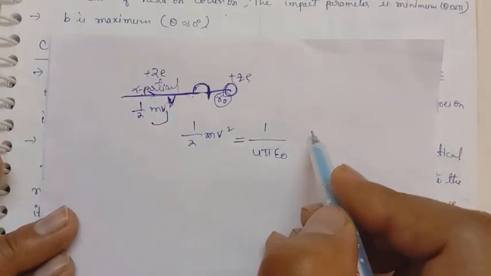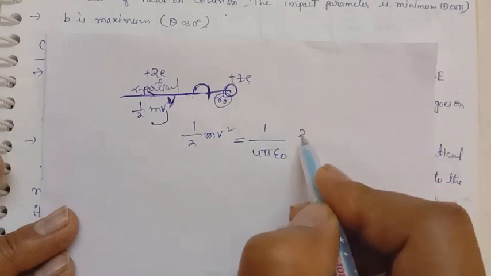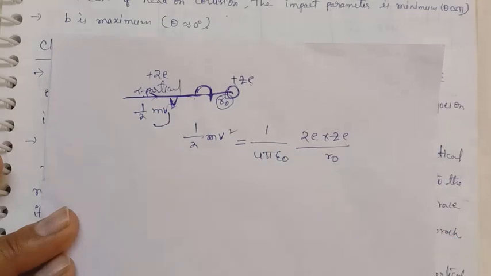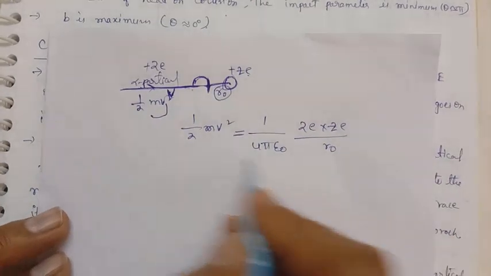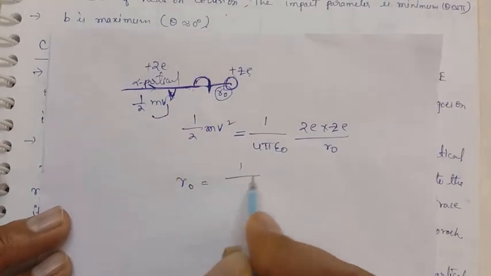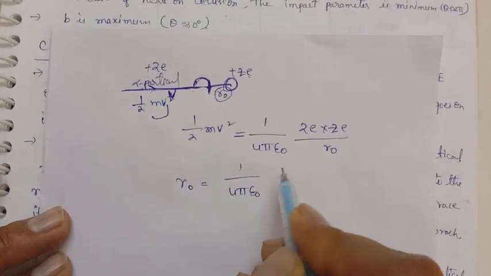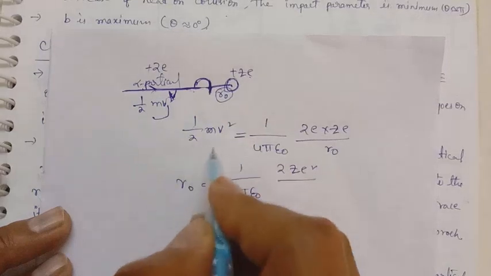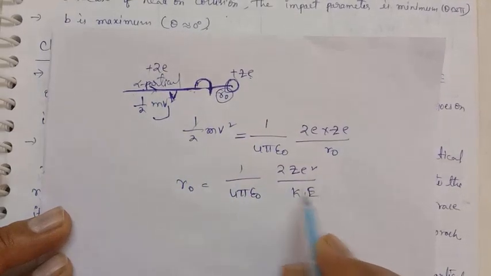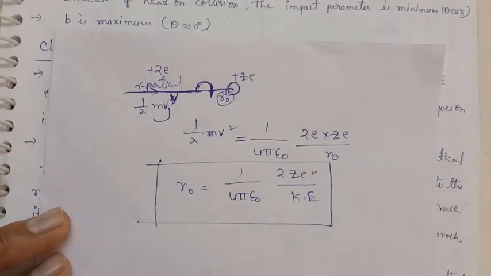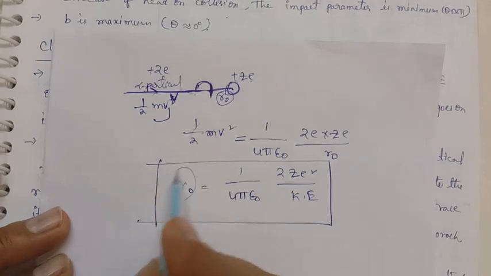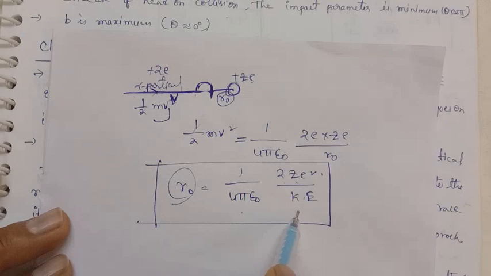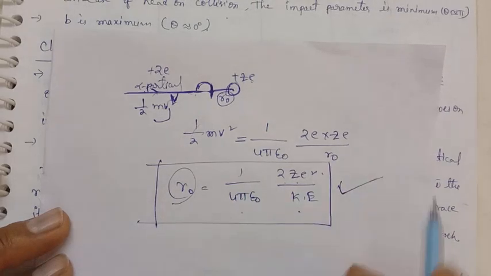So 2e into Ze upon the distance r naught. Then r naught is equal to 1 by 4 pi epsilon naught 2Ze square upon the kinetic energy. It is the expression for closest distance of approach. Remind this formula.